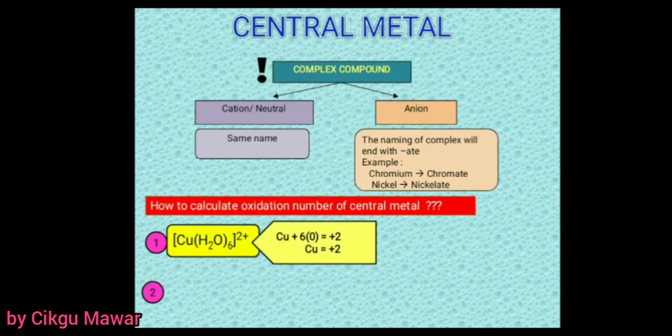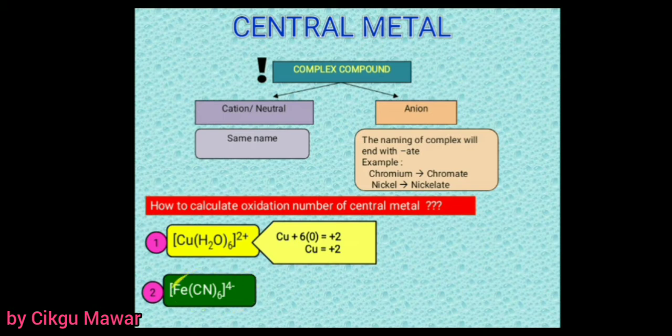Okay, so this one, copper. Aqua is a neutral ligand, so 0 here. And then positive 2, so it is equal to positive 2. So copper has a positive 2 oxidation number. Okay, second example here.